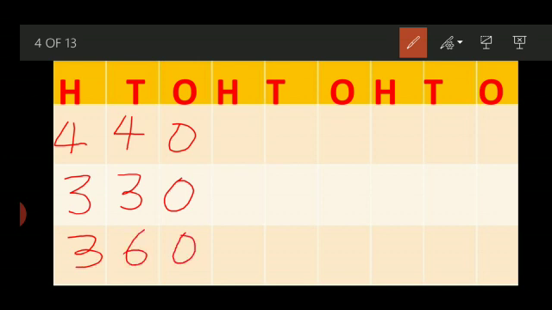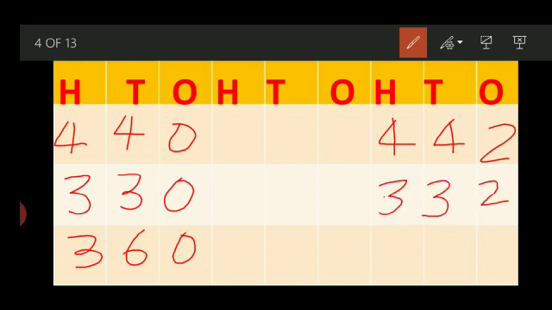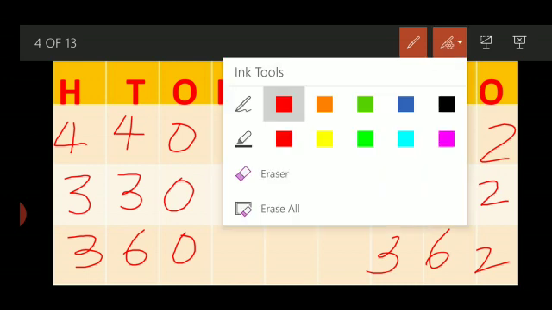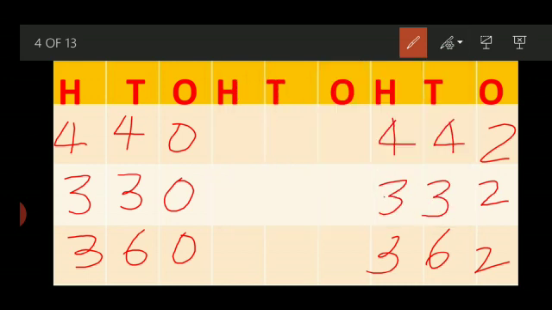Now I am writing these numbers from here: 442, 332 and 362. You have to see, no student can learn all the numbers from 1 to 1000. It's very difficult to learn them all the time. So somebody might say, you forgot. For that you have to use the trick, how to solve it.